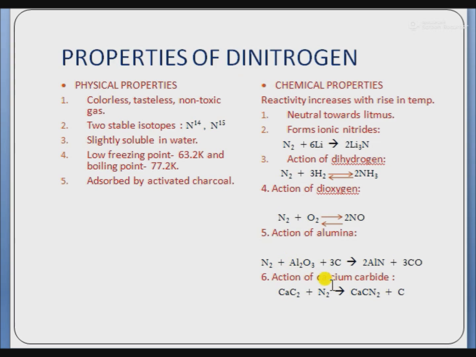Next is the action of calcium carbide. When calcium carbide reacts with nitrogen, here is the formula, CaC2. This is calcium carbide. When it reacts with nitrogen, it forms calcium cyanamide plus carbon. And these are all the chemical properties of dinitrogen, and these are the physical properties of dinitrogen.